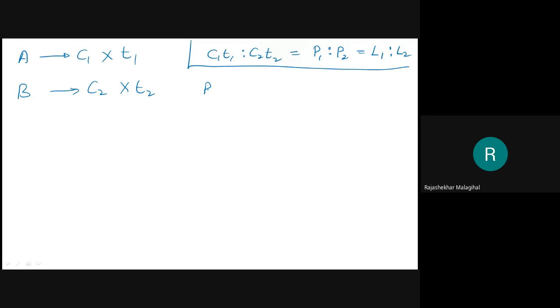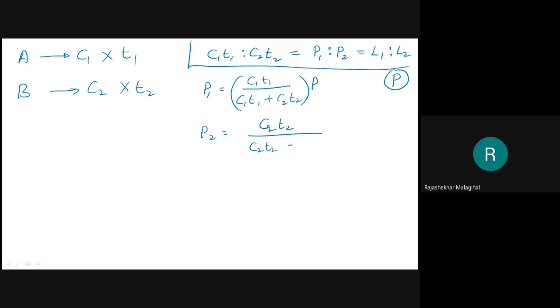If you want P1, that amount out of the total profit P that is distributed, then P1 equals C1 T1 divided by C1 T1 plus C2 T2, into P. Then P2 equals C2 T2 divided by C1 T1 plus C2 T2, into P. The same thing, if you replace P by L, gives the loss ratios.